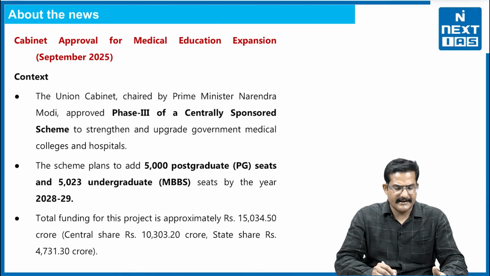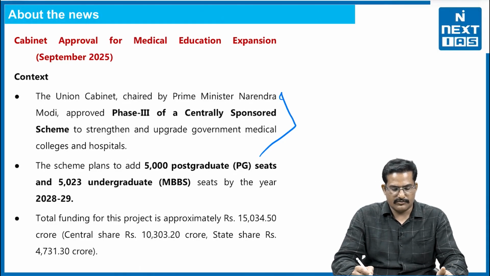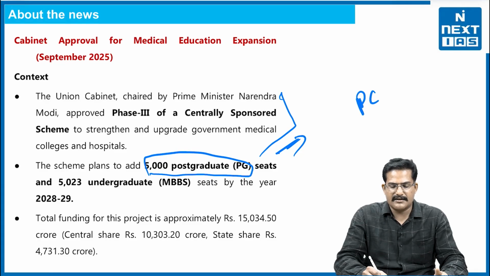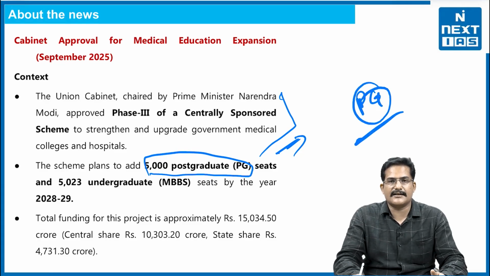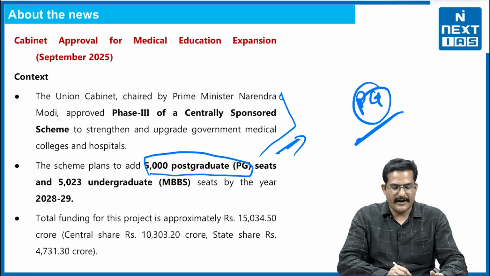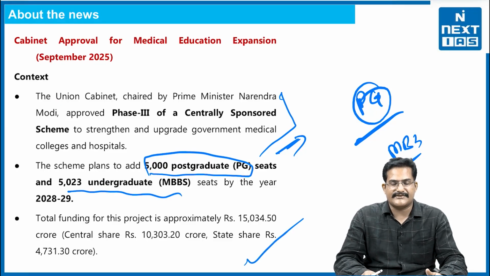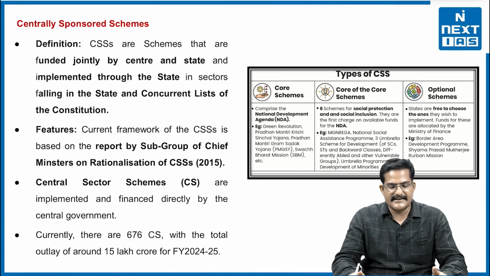Now, what is the context? We have given the context. Now, what is the scheme all about? The scheme plans to add 5,000 postgraduate seats, very good numbers, because generally the PG seats are very minuscule in India, right. At the same time, 5,023 undergraduate, that is MBBS seats, in different medical colleges, and a huge amount has been allocated for the same, right. And it is a centrally sponsored scheme.